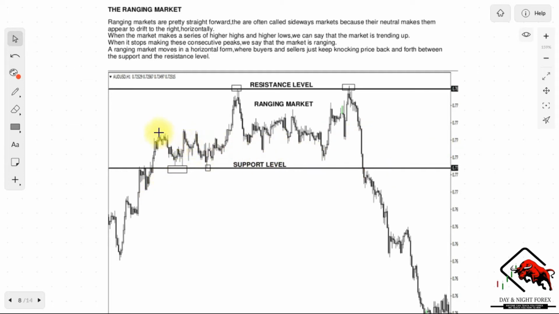So when the market makes a series of higher highs and higher lows, we can say that the market is trending up. As we explained earlier, when it stops making these consecutive peaks, we say that the market is ranging. A ranging market moves in horizontal form where buyers and sellers just keep knocking price back and forth between the support and resistance. As you can see right here, there's an example that we have. The price keeps on hitting the resistance level and comes back and hits it again at the support level before finally breaking through right here. But this is an example of the ranging market between the support and resistance levels.